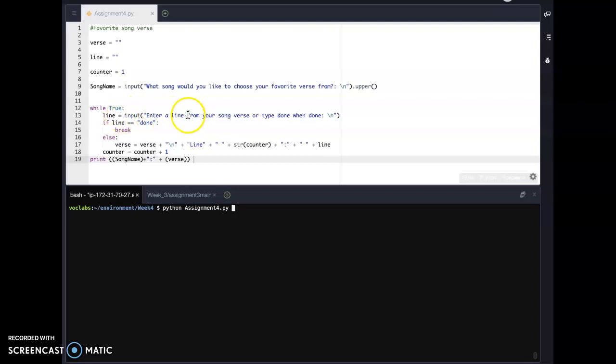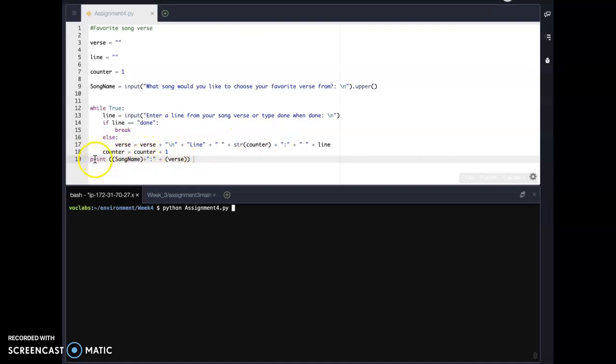Line, input again: enter a line from your song verse, or type done when done, so they know how to exit. And we go if line equals done, then they're going to break out of it. Else, we have verse going back to itself, new line, printing out line, and then the counter as a string, and adding on the line that they put in, and then the counter incrementing at the end.